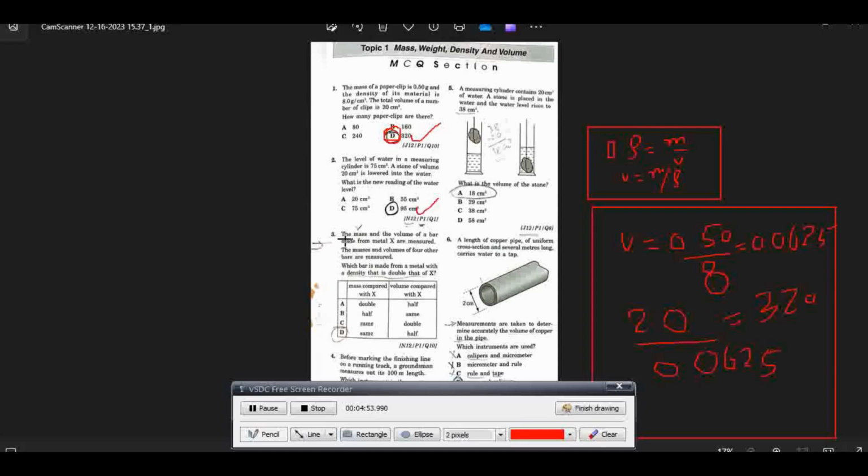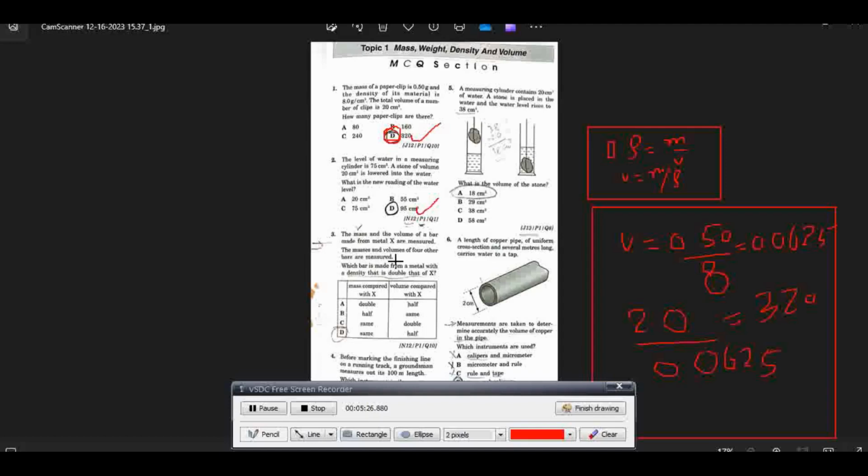Next is: the mass and volume of a bar made of metal X are measured. The masses and volumes of 4 other bars are also measured. So the density of X will be equal to the mass of the bar divided by the volume of the bar. I call it rho. Now there are 4 other bars.